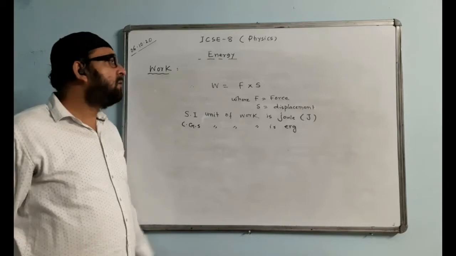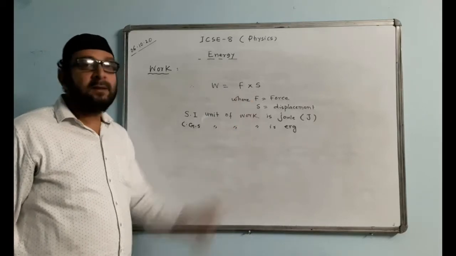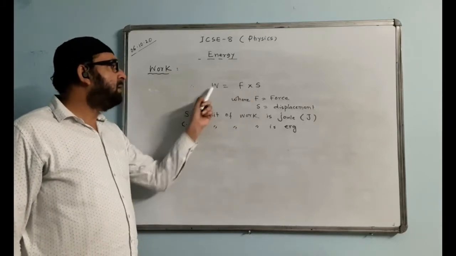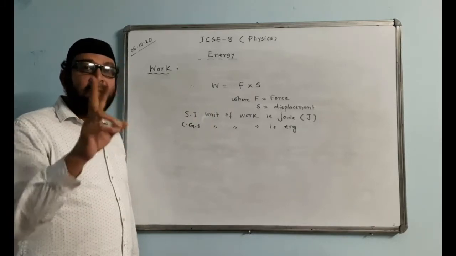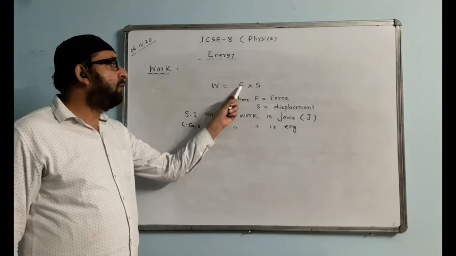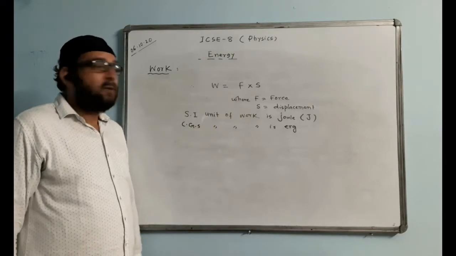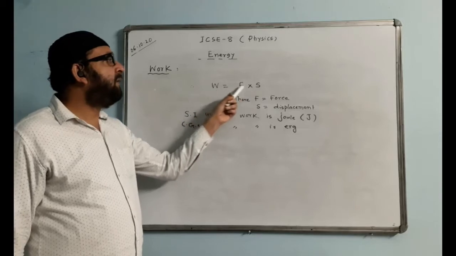Answer is no. Why does it not do work? Because the value of displacement is 0. So work done is also 0. Work done by a body depends on two factors. Those two factors are force and the displacement. So this is the formula of work. Work formula is F into S.